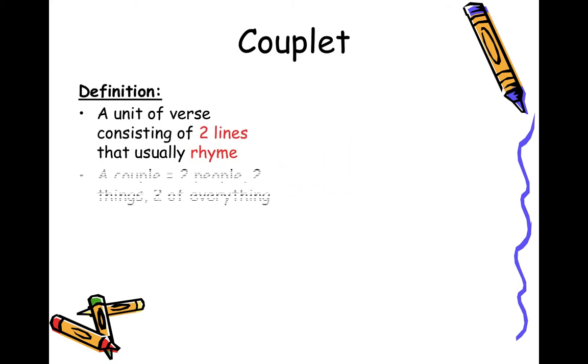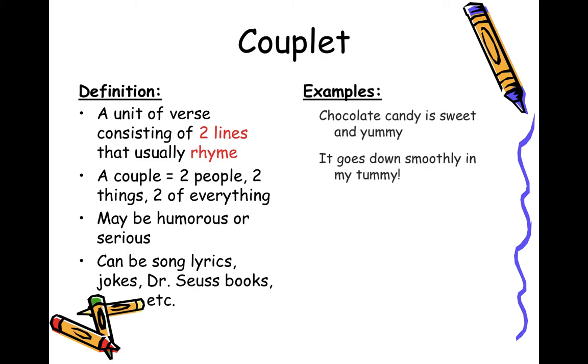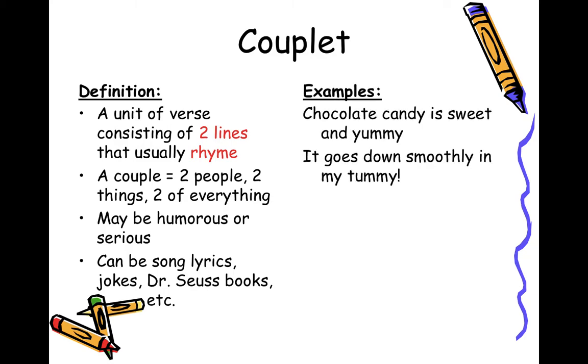Next, we have the couplet. What is a couplet? It's a unit of a verse consisting only of two lines that usually rhyme. It could be humorous or serious. Okay, just like this example, chocolate candy is sweet and yummy. It goes down smoothly in my tummy. So, two lines and rhyming words at the end.